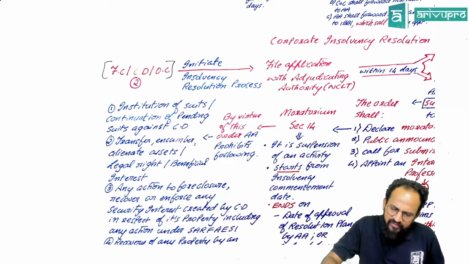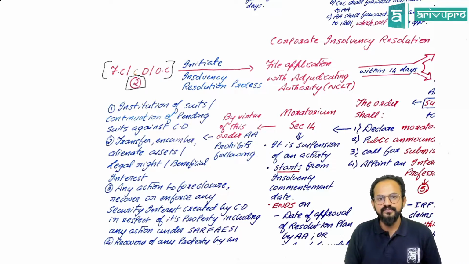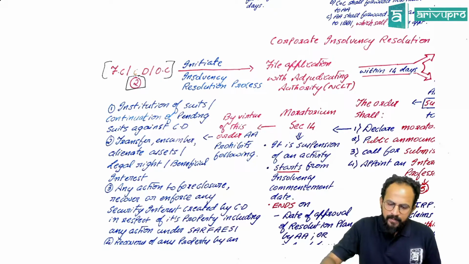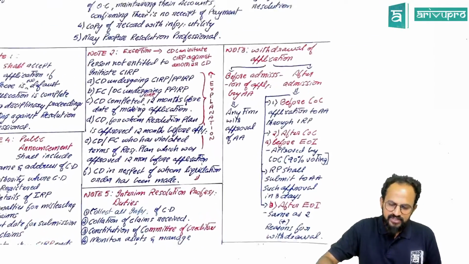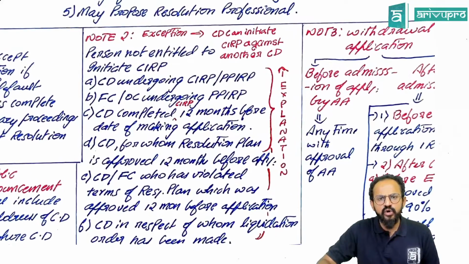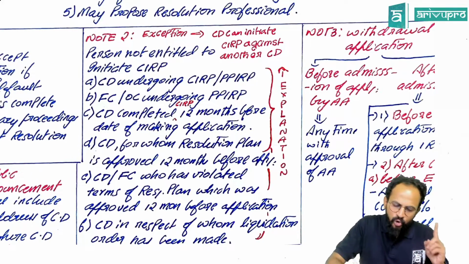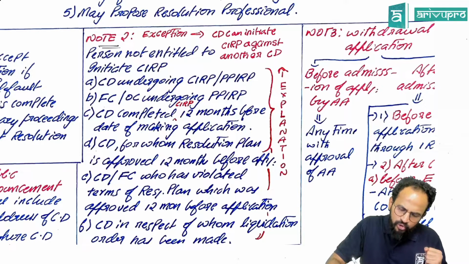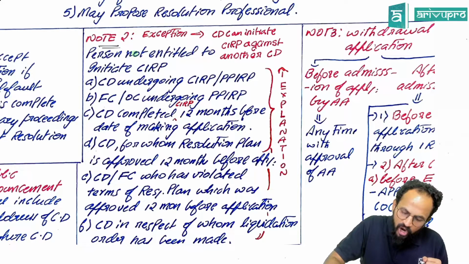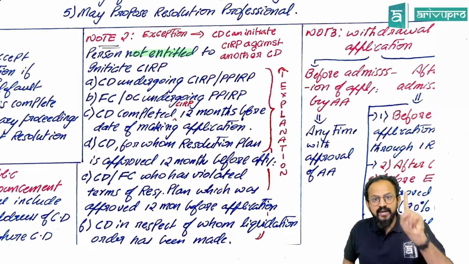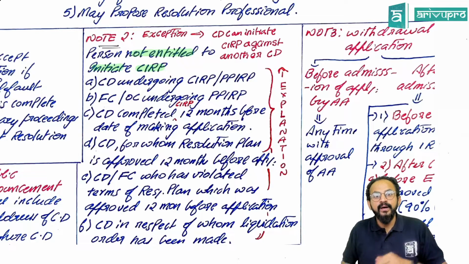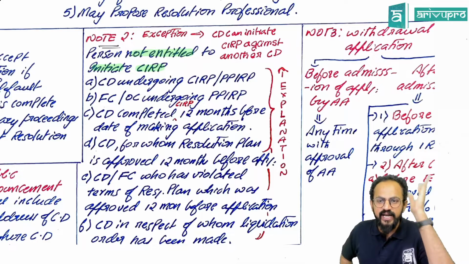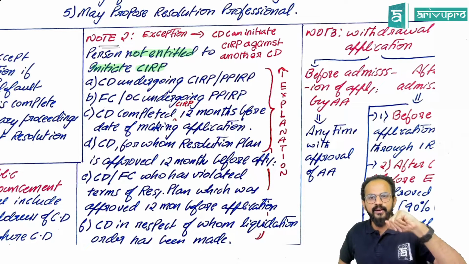Sir, we have a note here, note 2. Sir, what is this note? People, whenever a note comes, I have given you some notes here, so come and refer to this. People, concentrate. Note 2: persons not entitled. Certain persons are not entitled to initiate CIRP. Certain persons are not entitled to initiate CIRP. Okay. Sir, who are they?